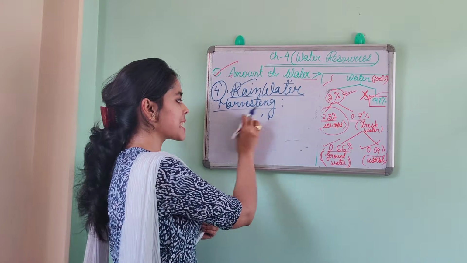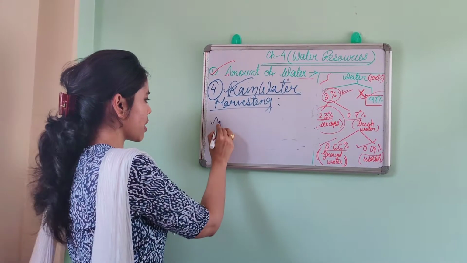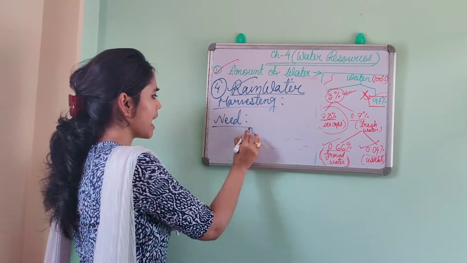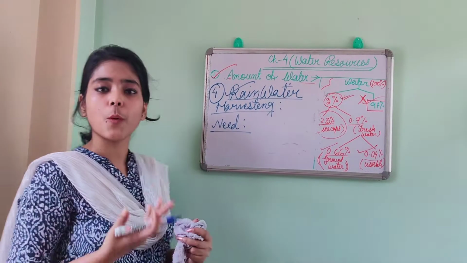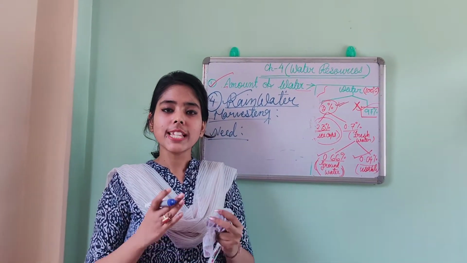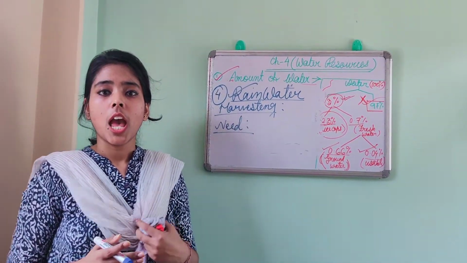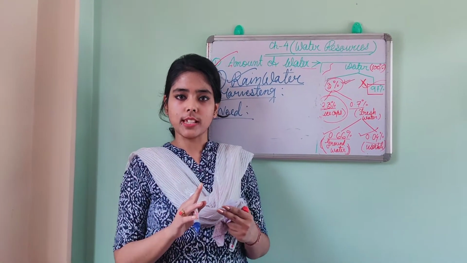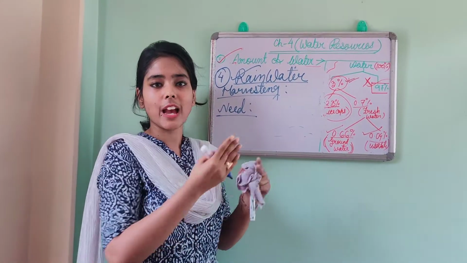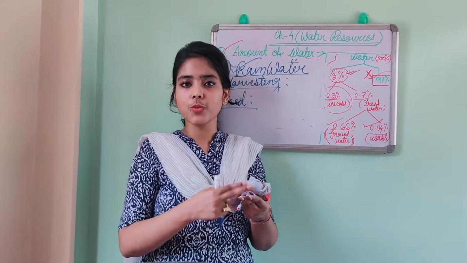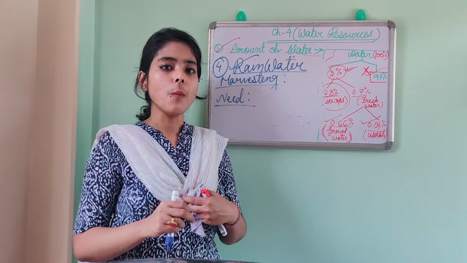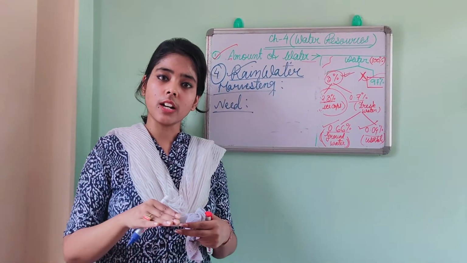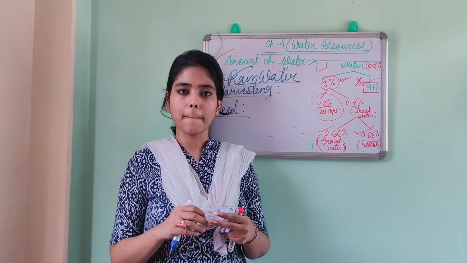Now, what is the basic need for this rainwater harvesting? Instead of need, you can say the importance. Okay. Now, listen to me very carefully. There are 2 types of sources, because before that I have discussed the sources, that is surface water and underground water. Now, on the surface of water, there are 2 types of main sources of water.